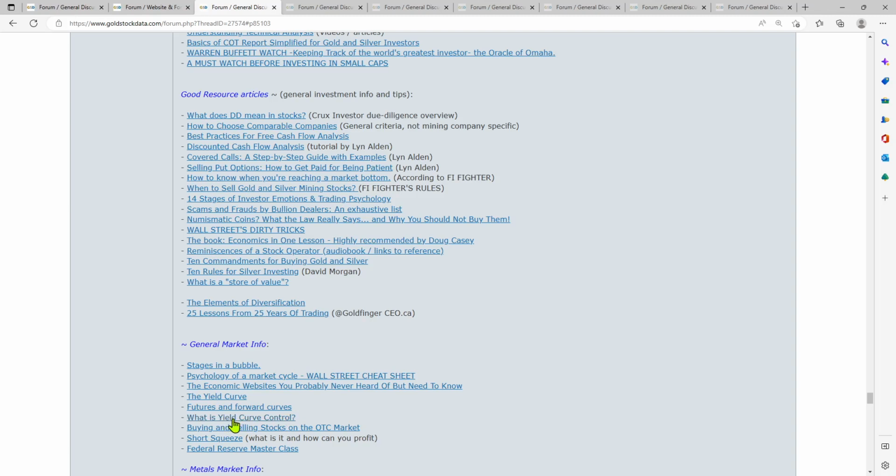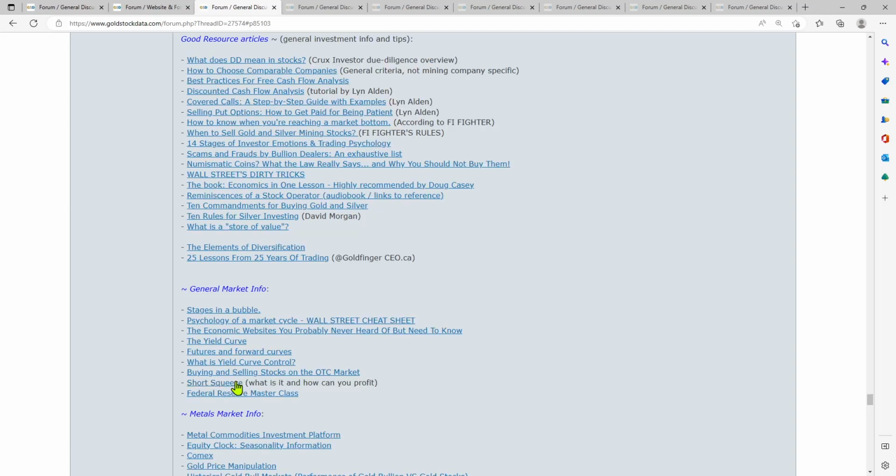And this is something Japan has been doing and the United States may end up doing, and it may impact the price of gold. So just articles, if you've ever questioned these things. Short squeeze: what is a short squeeze and how can you profit? Federal Reserve Masterclass. Okay, all sorts of general